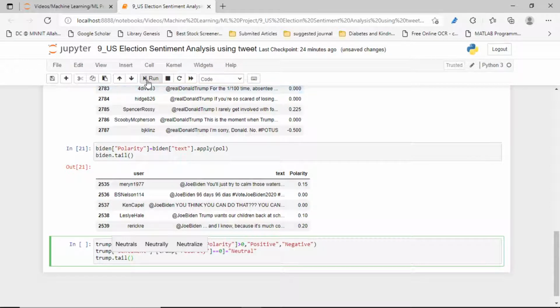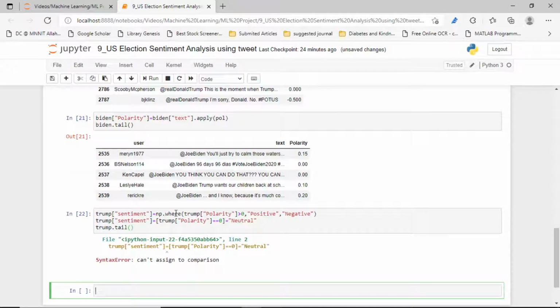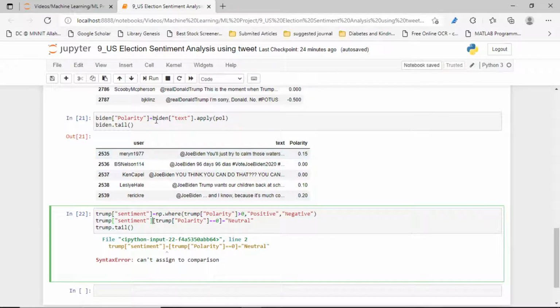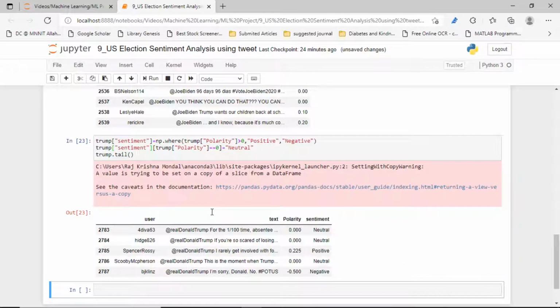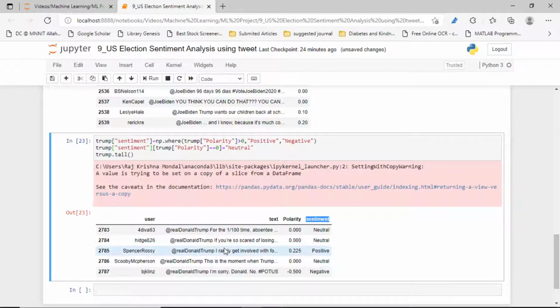Now let's run it. What happened, guys? Let's run it again. Yes guys, you can now see we have created another column named sentiment. If the polarity equals 0, it's neutral; if it's greater than 0, positive; otherwise negative.